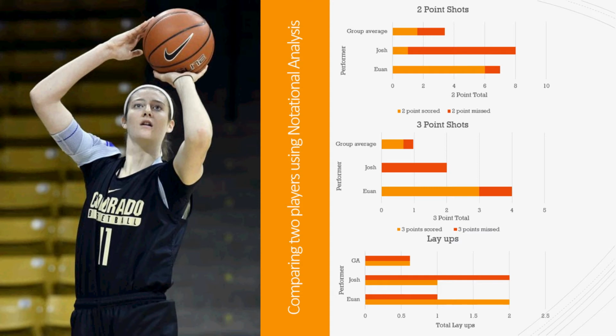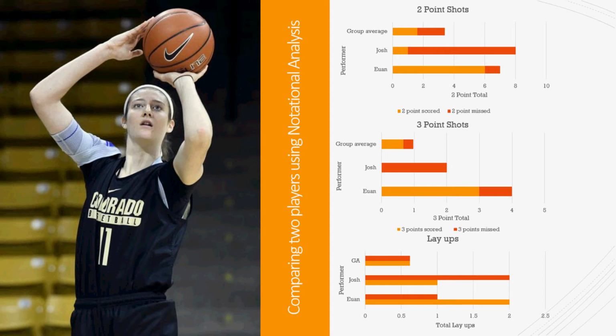Ewan has also got a lower chance of missing, having only missed one 2-point shot, with the group average hitting 1.5 misses per player, showing me as a biomechanist that Ewan is well above the standard of his group. On the other hand, Josh has attempted more shots than Ewan, but has only scored one of those 8 shots. This is lower than the group average of 1.5 2-point shots scored per player.